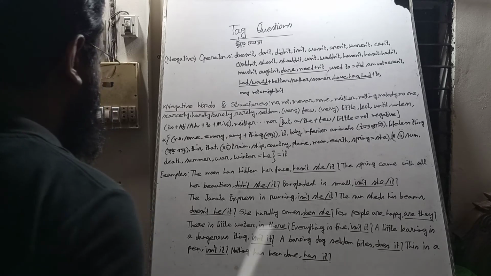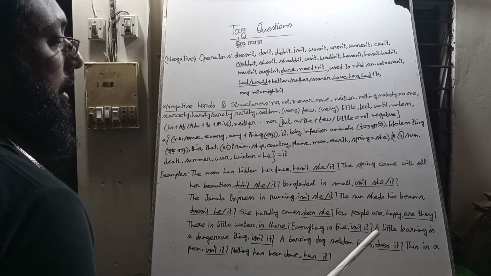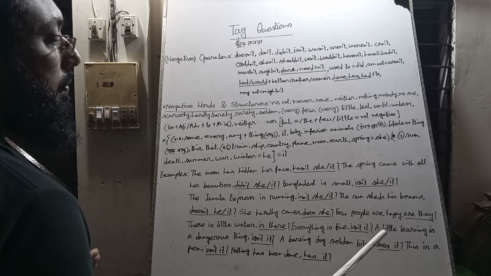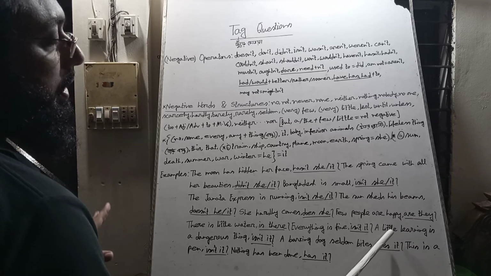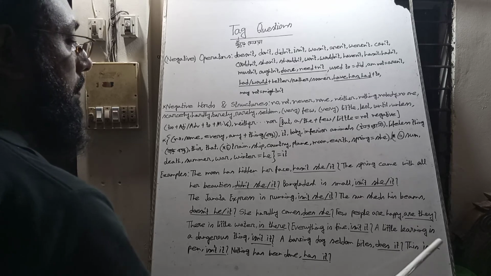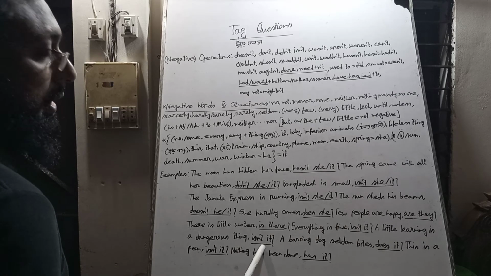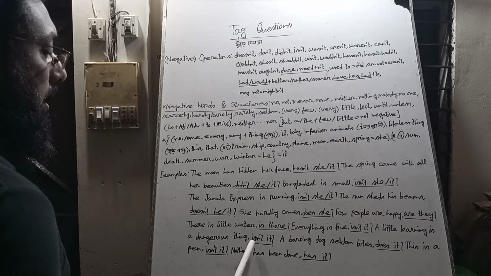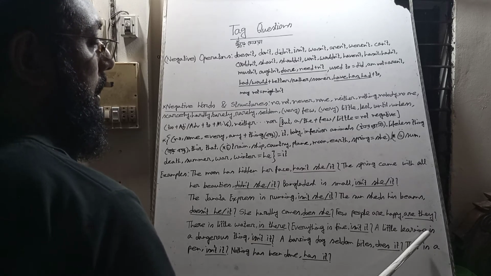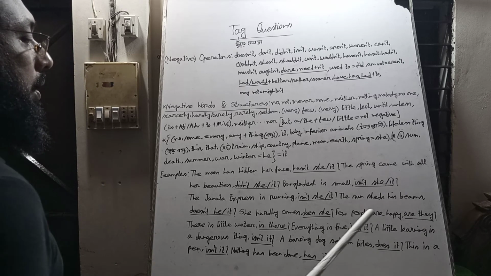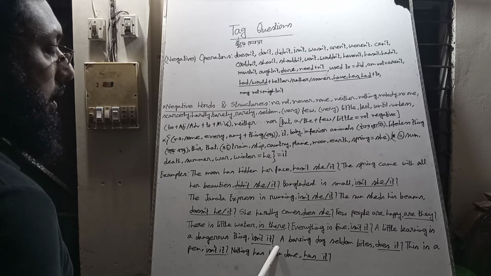A little learning is a dangerous thing. When we use a or the article, a little, the little, a few, the few, these four are affirmative or positive, I mean not negative. So the sentence is affirmative, we bring is, and the sentence is affirmative, so the tag question will be negative. We bring not, and write contracted form isn't. And a little learning is a quality, so instead of it we use it pronoun. At last we use a note of interrogation.